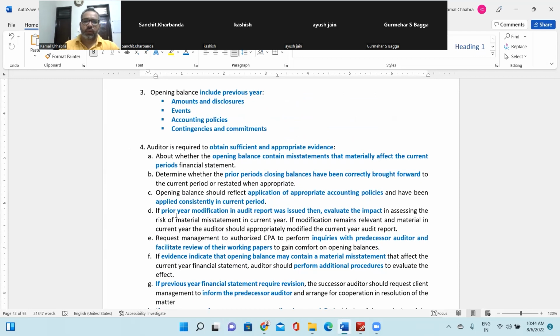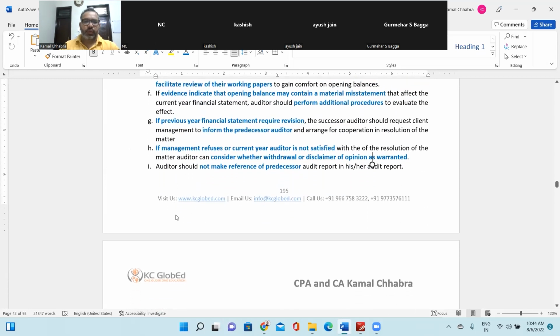So far, so good. Kamal, I had a question, and probably it's because I haven't revised yet, but this last pointer says the auditor should not make reference of the predecessor audit report in his or her audit report. We had studied in the first or second chapter that we can do that. Which case was that? Okay, that was for like component auditor or joint. Sorry, can you give a little more detail?